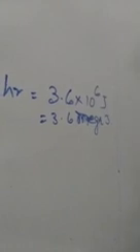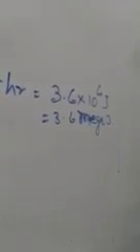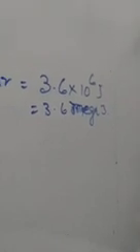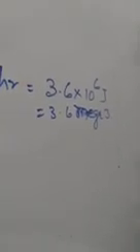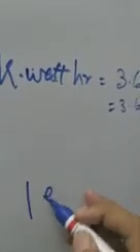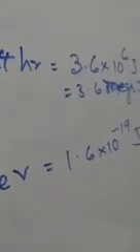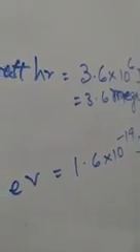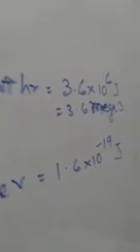And calorie, heat energy is generally measured in calorie. So 1 calorie, you know, is equal to 4.18 joule. We take it 4.2 joule. Then another unit is electron volt. The energy of an atomic particle is very small, so it is measured in terms of electron volt. So 1 electron volt is equal to 1.6 into 10 to the power minus 19 joule. So these are the units of energy. The difference between energy and power is given in the book. You can read it.